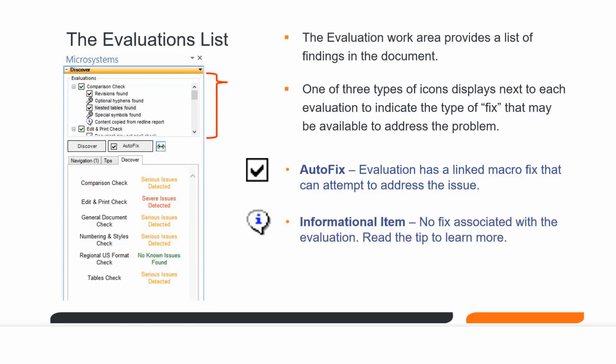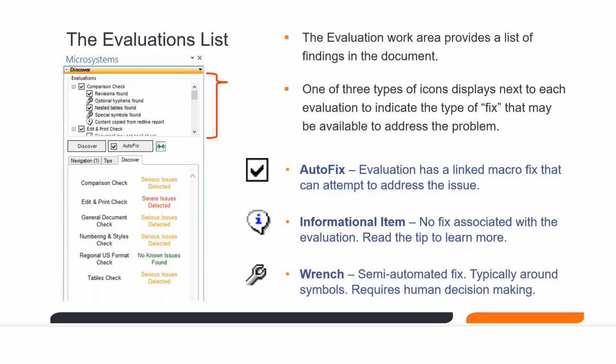The informational item doesn't have any fix associated with it, and it's just basically saying, hey, you should check and look at the tip to see more information about this particular item. And then there's the wrench, which is a semi-automated fix. This is typically for some sort of symbol or formatting within the document, and it essentially requires human intervention. But the tips as well will give you some idea as to where to go forward with this.